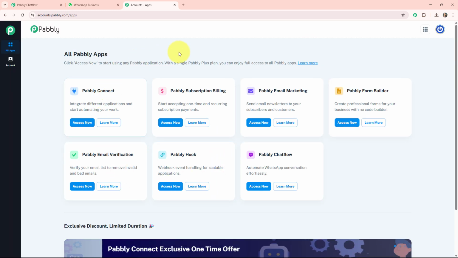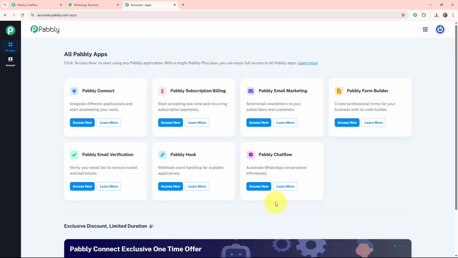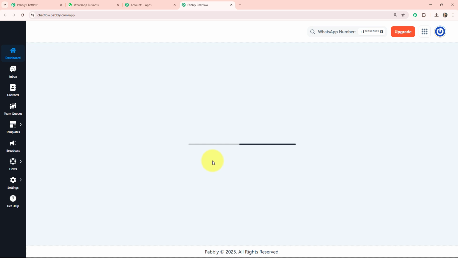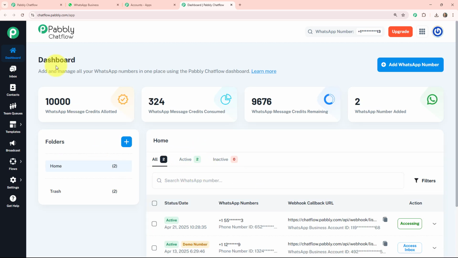So these are all the apps that Pabbly provides to us. As we are creating a chatbot, I'll click on the Pabbly Chatflow button. After that, you land on the dashboard of Pabbly Chatflow. Pabbly Chatflow is an all-in-one WhatsApp automation tool which helps us automate our WhatsApp messages and responses 24/7 by creating multiple WhatsApp chatbots for our businesses.